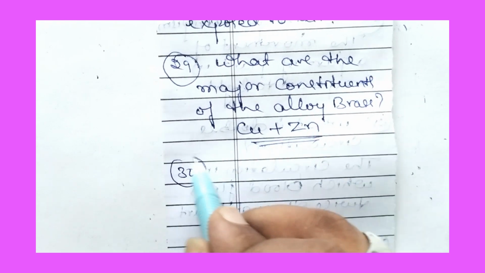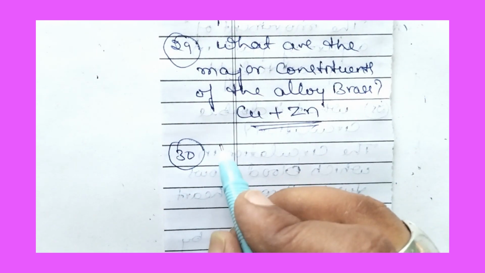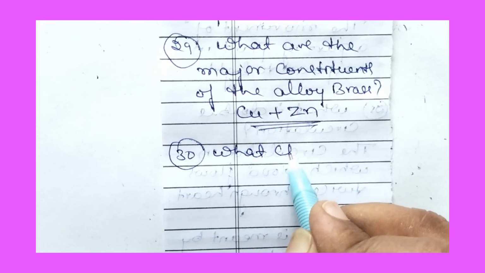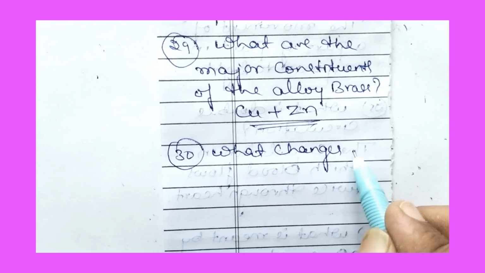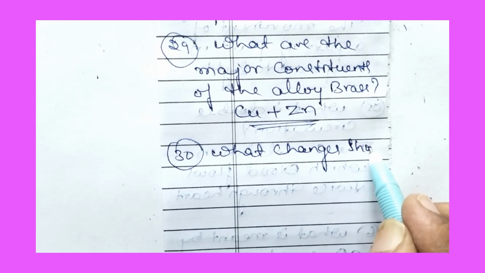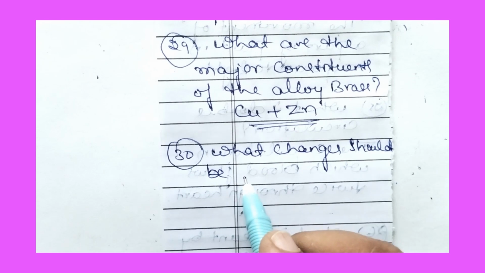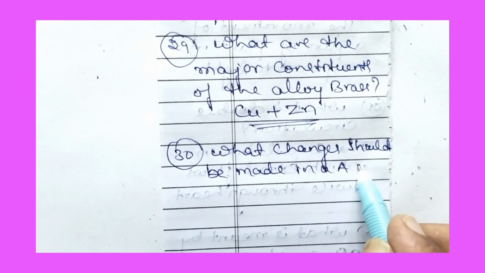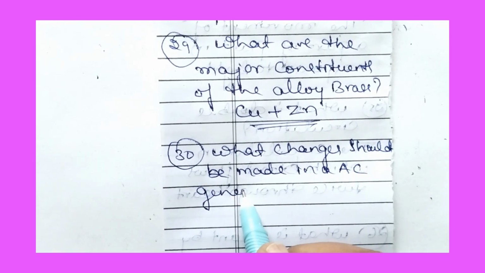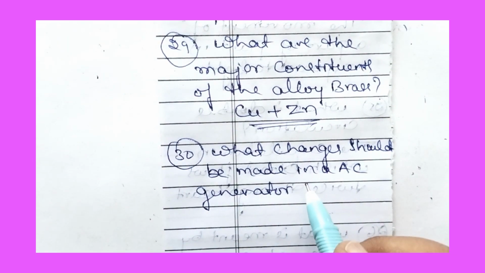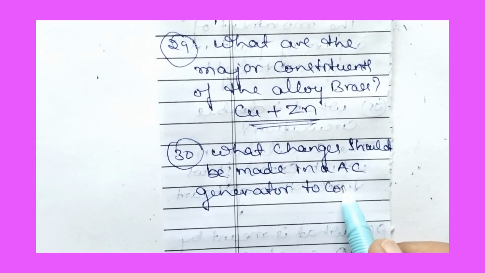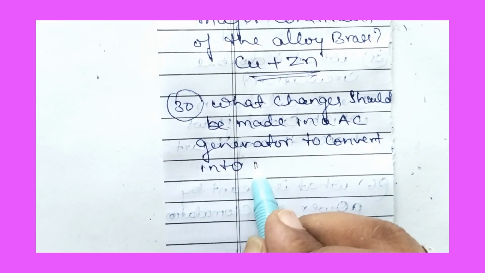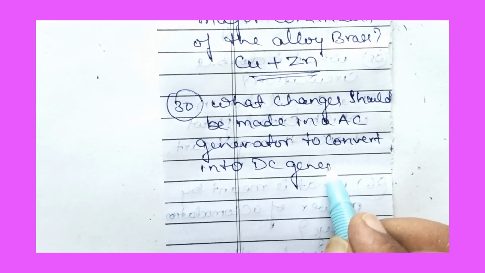Next, 30th question. What changes should be made in an AC generator to convert it into a DC generator?